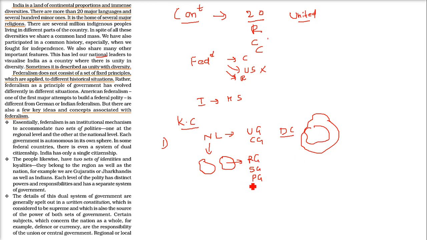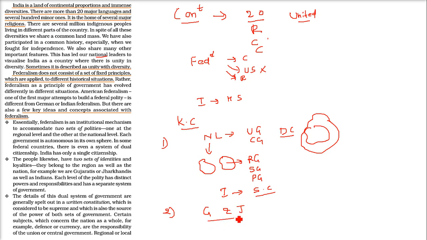But India में एक खरी नागरिकता है. India has only single citizenship. We all are Indian. You may be Gujarati, I may be Uttarakhandi, but we both are Indians. The second very important thing is, as I said, two sets of identities we have. As I just said, we may be Gujarati, I may be Jharkhandi, I may be Uttarakhandi, but we are Indians.